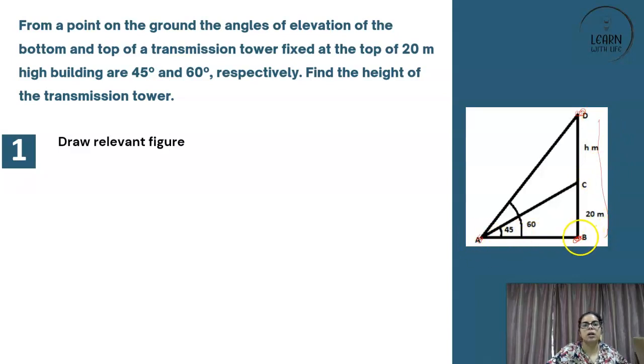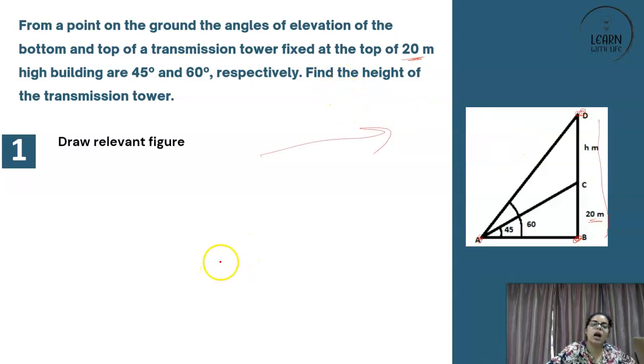Bottom, say the distance is 20 meter, right? And the angles are 45 degree and 60 degree respectively. You have to find the height of the transmission tower. First step is to draw a relevant figure, which is already drawn. So here this is drawn just to explain you, otherwise the question was without figure.